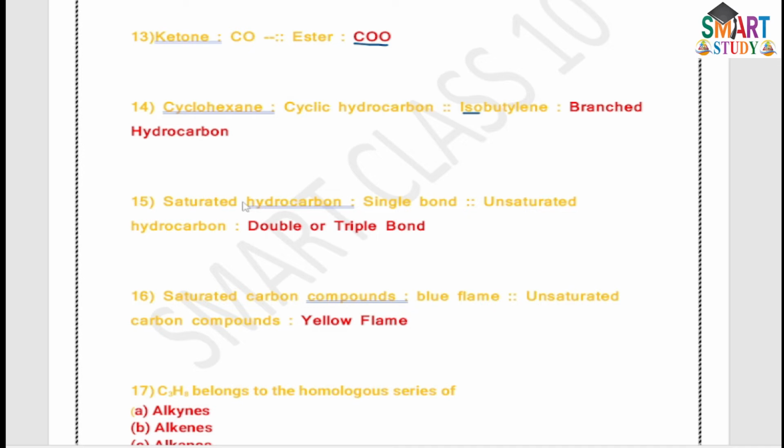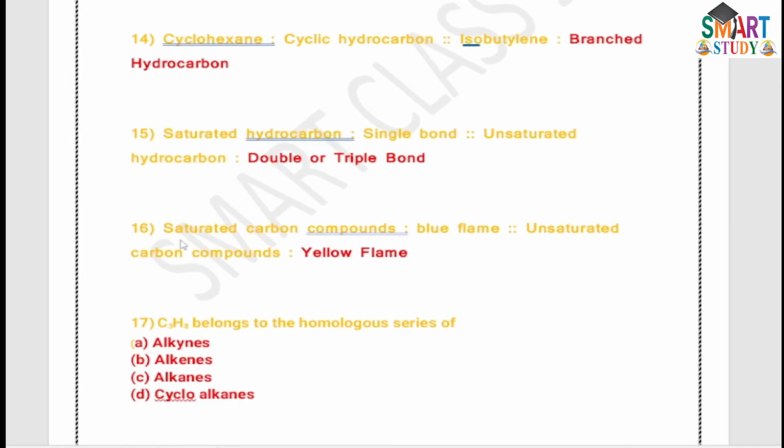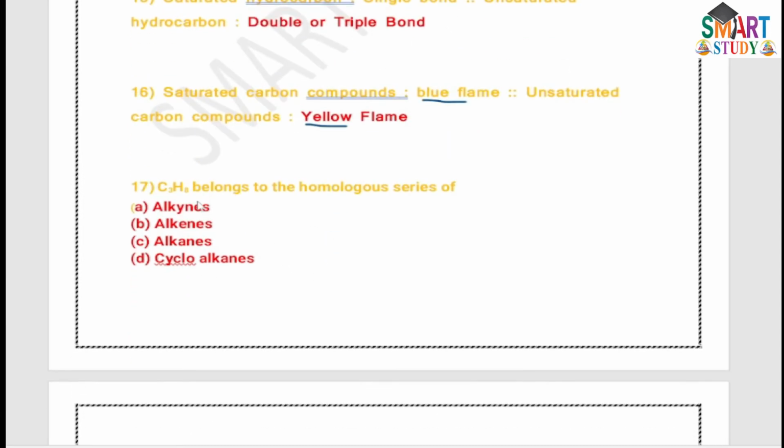Saturated means fully filled, but unsaturated means not fully filled, consisting of a double or triple bond between two carbon atoms. 16. Saturated hydrocarbons burn with a blue flame, and unsaturated hydrocarbons give a yellow flame. When we burn saturated hydrocarbons, they burn with a blue flame, but when we burn unsaturated hydrocarbons, some unburned carbon compounds remain, so soot particles are released and the flame becomes yellow.